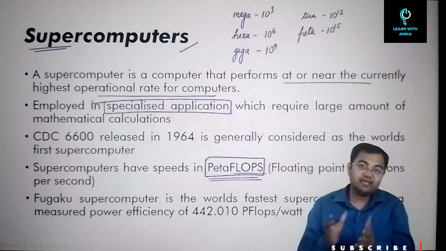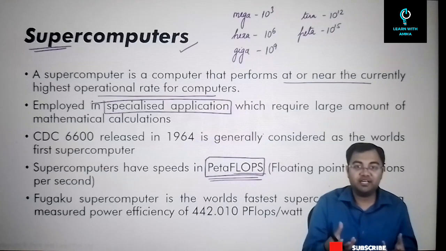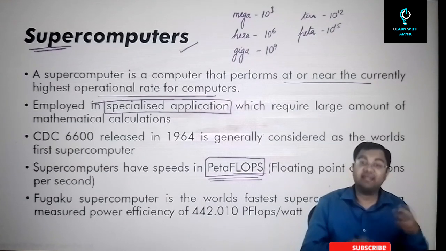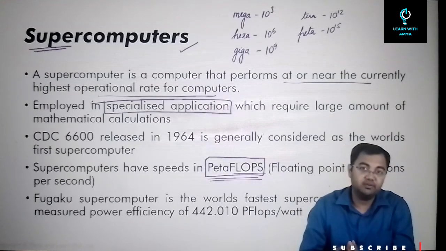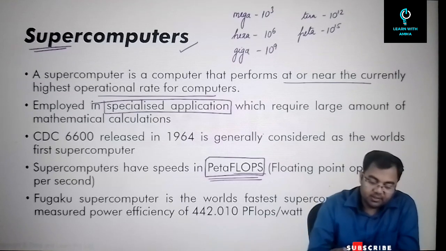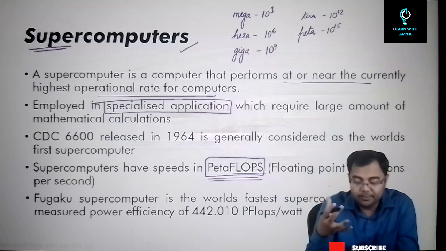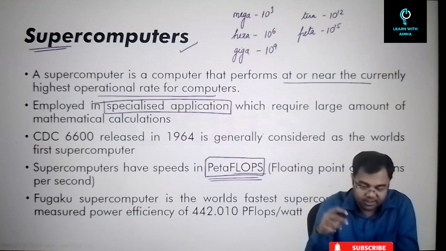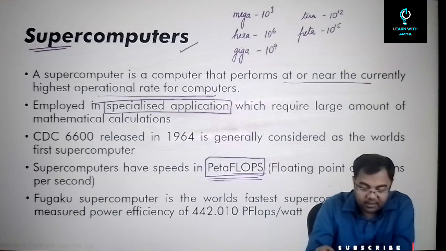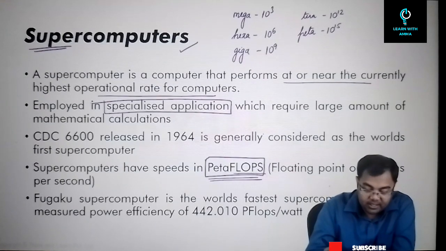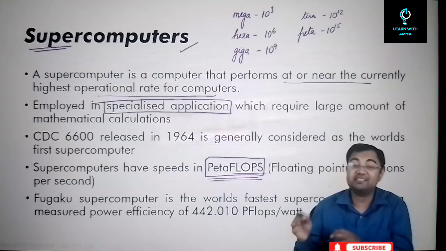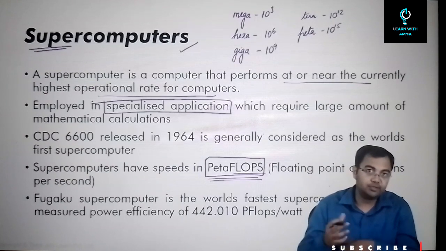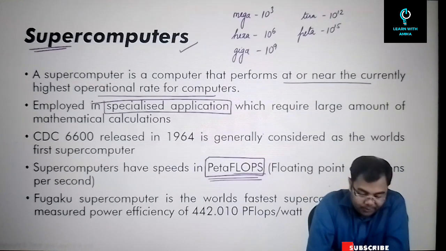So for example, when you say that my hard disk has a space of 1 TB. So 1 TB is 1 terabyte, meaning 10 to the power of 12 bytes of space is there in your storage device or your hard disk. Correct? Similarly, when you say GB, GB is gigabytes. So this is how we basically do the calculations. So mega, hexa, giga, tera, and then you have peta. So when we say petaflops, we are saying that 10 to the power 15 floating point operations per second is the way in which we calculate the speed of a supercomputer.